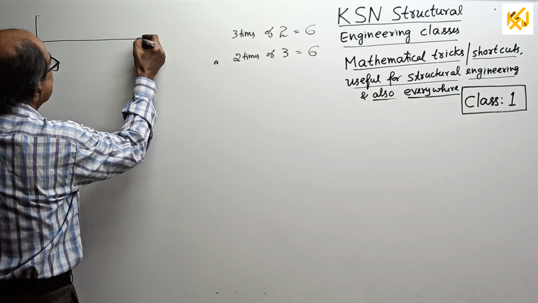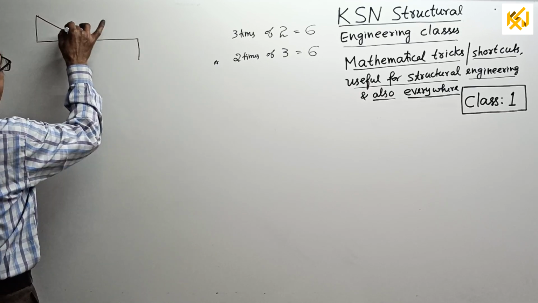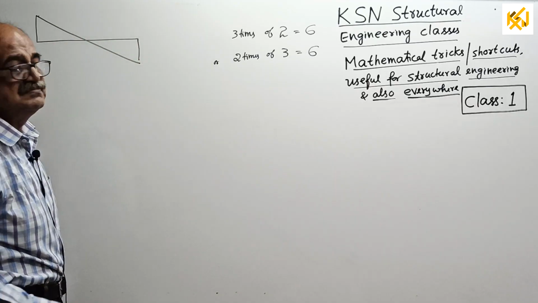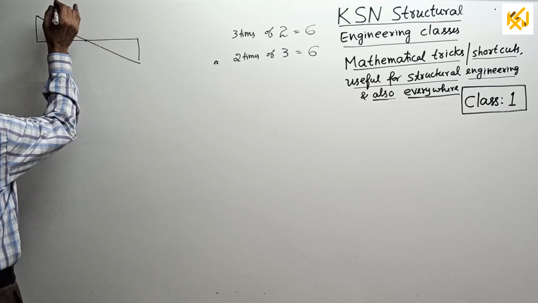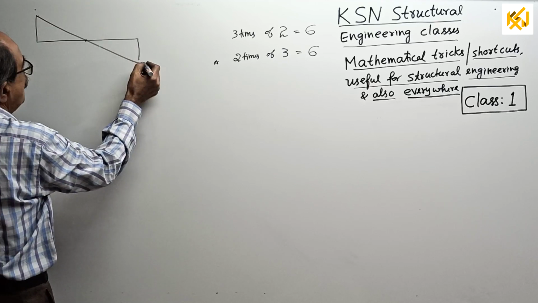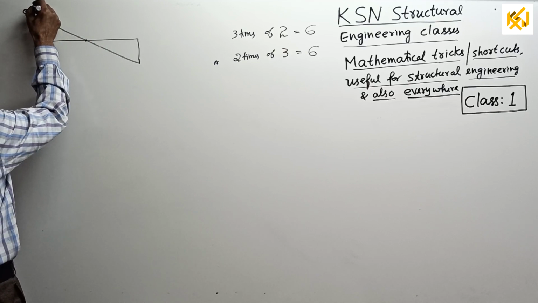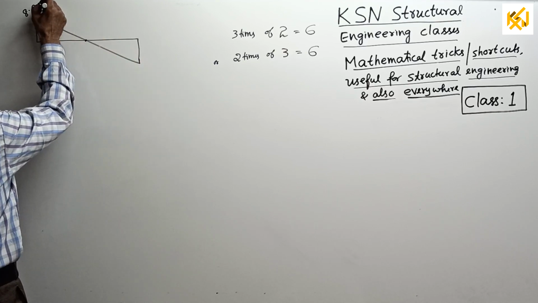Some ordinate here, some ordinate here. They are on the opposite side of this line. If one of them is plus, the other is minus. Some ordinates are required, we don't know. This value is known, this value is known. Or I will give a value here, say for example, 8.9 simply, or 8.92 to the second decimal.